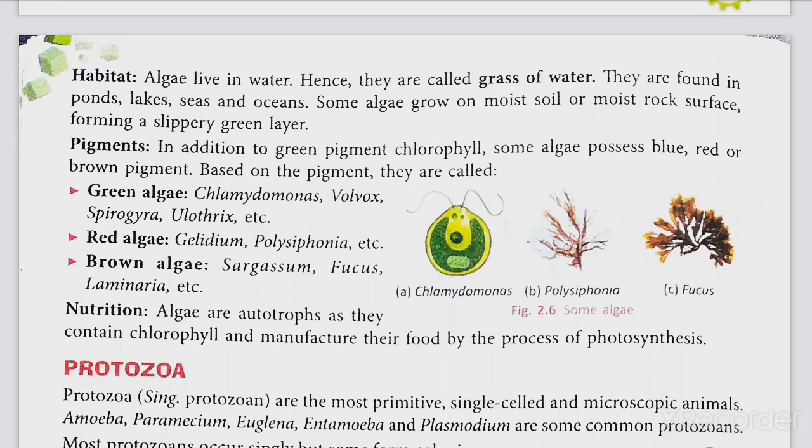Now, nutrition. Algae are autotrophs. As they contain chlorophyll, they are able to prepare their own food. They are able to manufacture their food by the process of photosynthesis. So, what type of nutrition do they have? They are autotrophs. They have autotrophic nutrition.